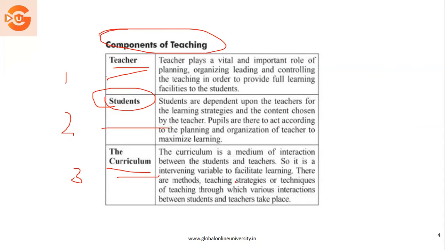And that is between whom? Between the teacher and the student. So these are the components of teaching. There was once a question on dependent variable, independent factor, or intervening variable, so you should be very clear with this concept.